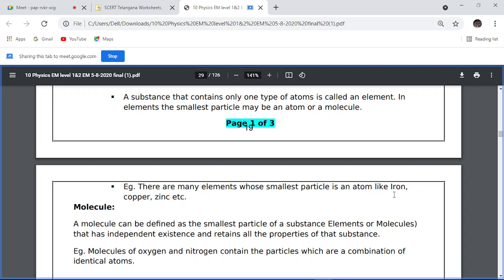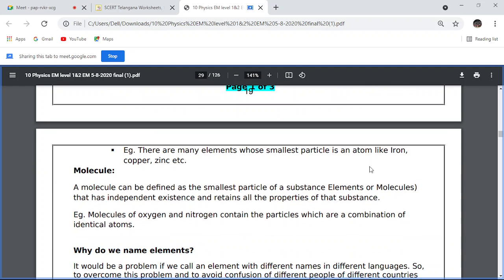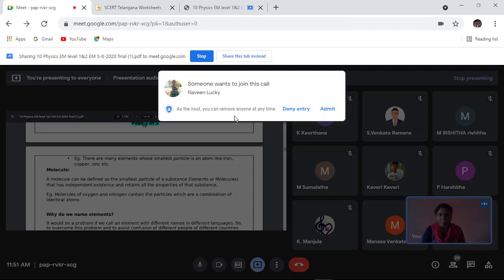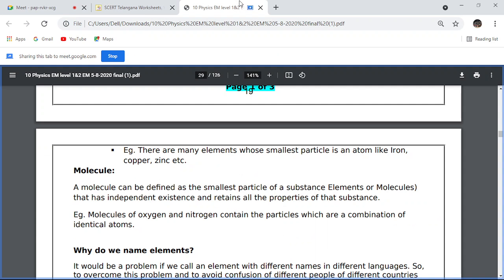Okay, only one type. So next you can see molecule. What is a molecule? A molecule can be defined as the smallest particle of a substance, elements or compounds, that has independent existence and retains all the properties of the substance. So it is not able to join with others. Molecules of oxygen and nitrogen contain particles which are a combination of identical atoms.